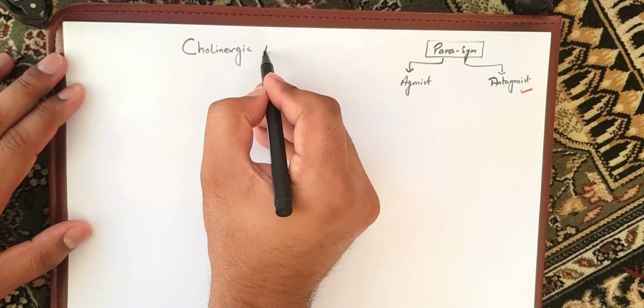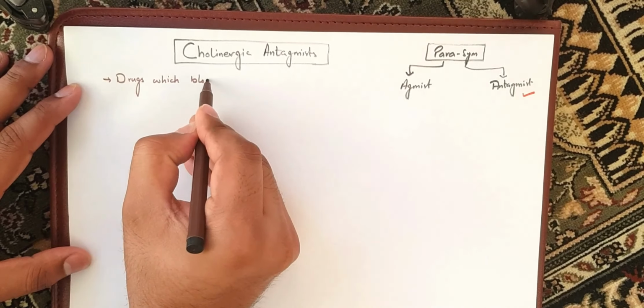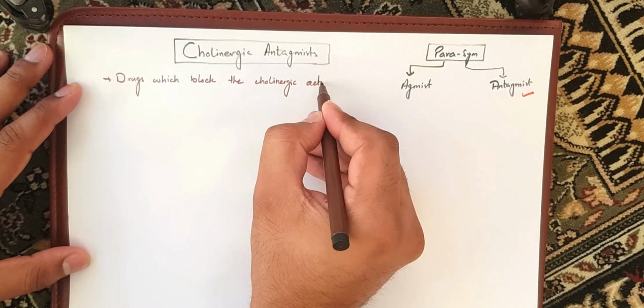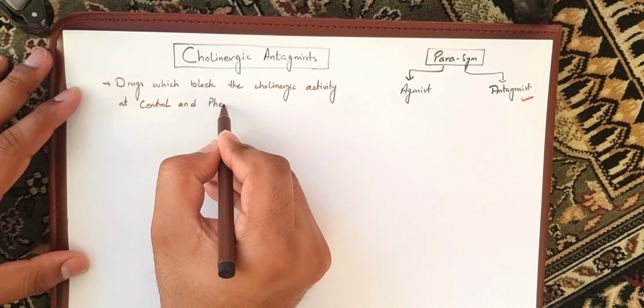In today's lecture, we are going to talk about cholinergic antagonists. Cholinergic antagonists are the drugs which block or oppose the cholinergic activity at central or peripheral nervous system.